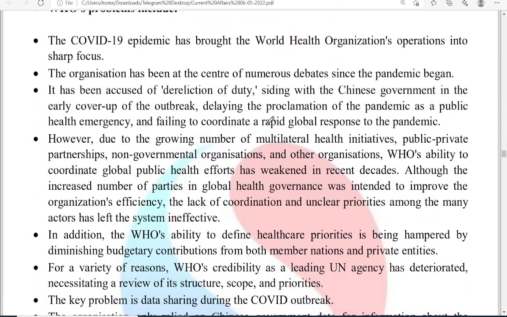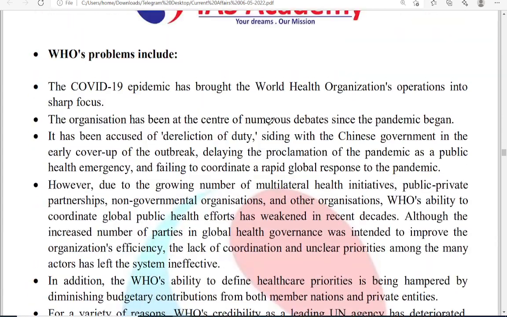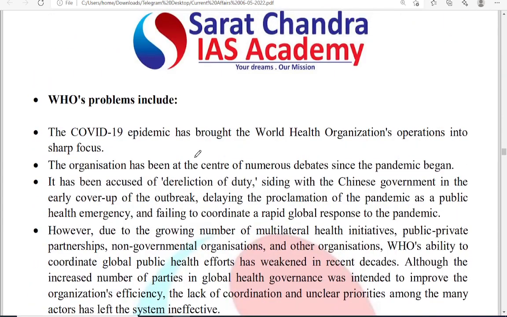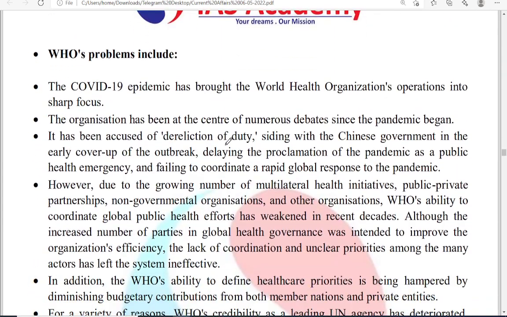Okay, what are the problems faced by the WHO? If you see the problems within the WHO, first of all, the COVID-19 epidemic has brought WHO's operation into sharp focus. Everyone was concentrating on WHO much more now than pre-COVID-19.